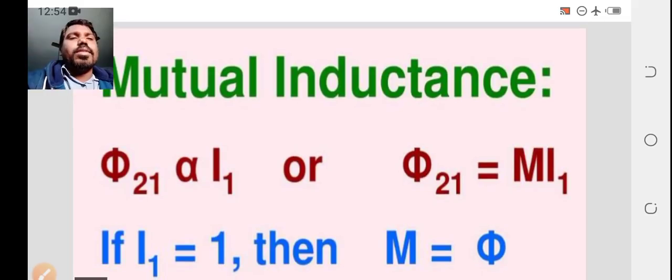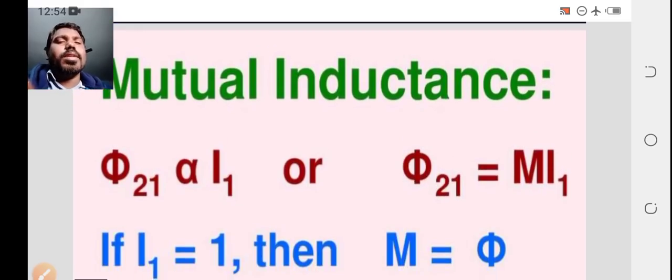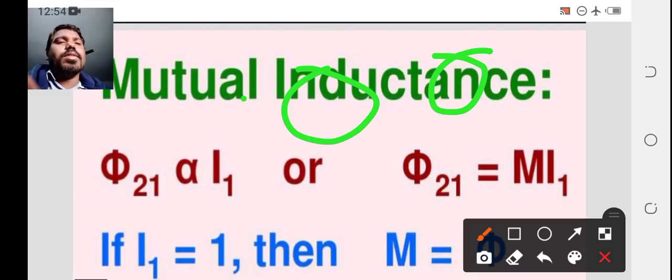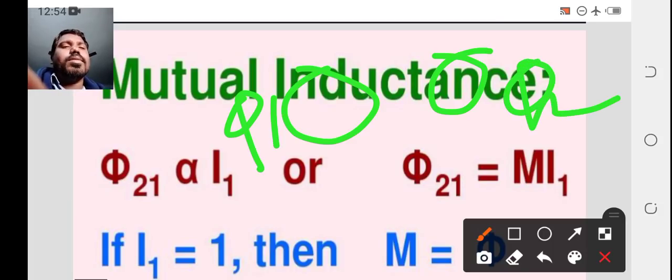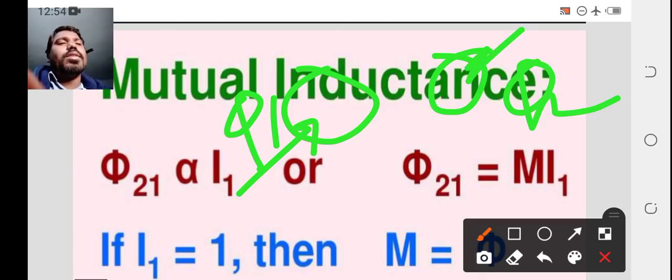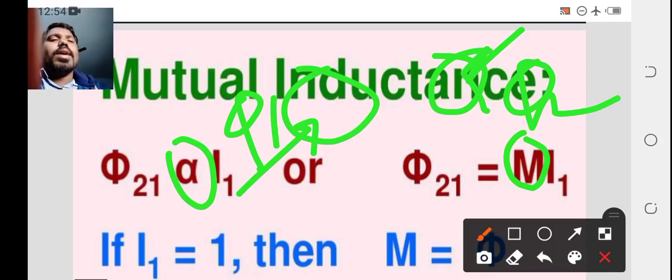So what is the statement? So here phi 2. Phi 2 means what here? I am taking two different coils. This is the flux of the coil, phi 1, and this is phi 2. If you are applying current to this one, in this coil there is a change of EMF. So that is the reason phi 2 is proportional to I1.